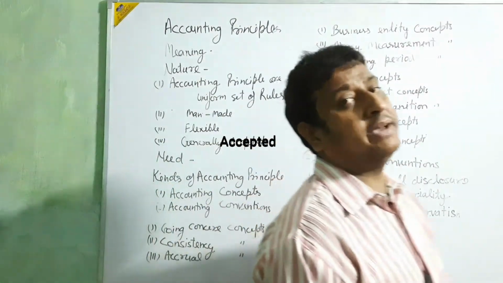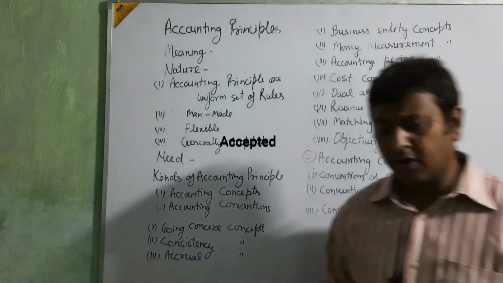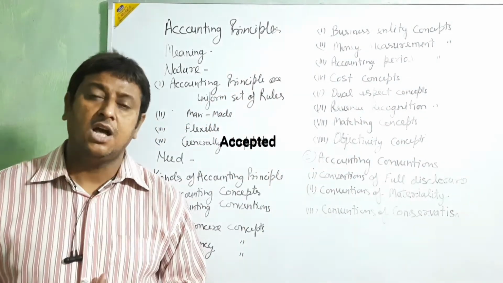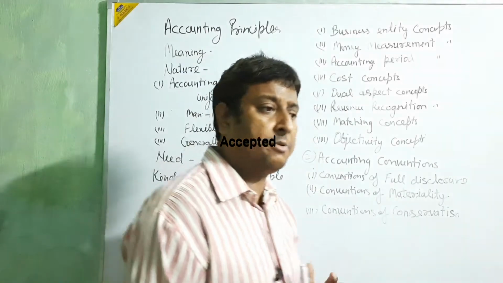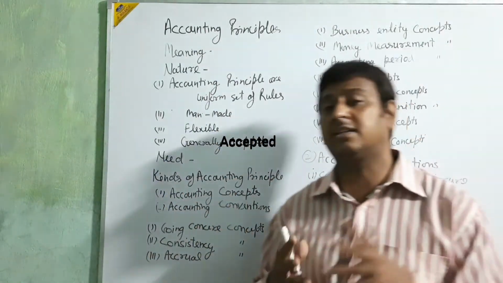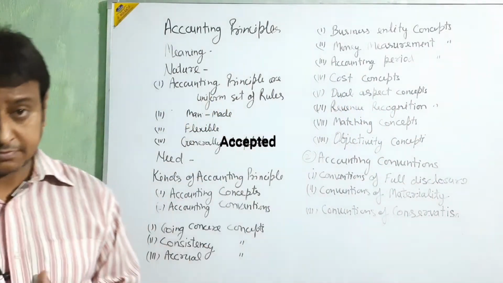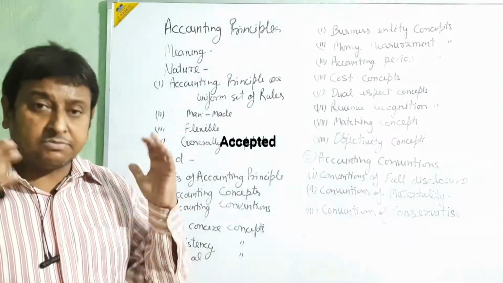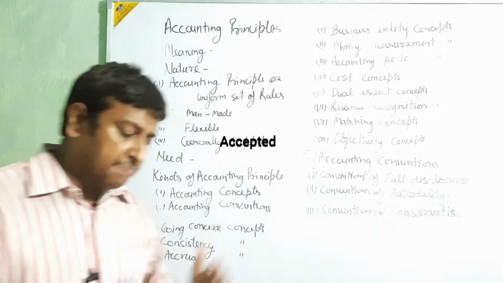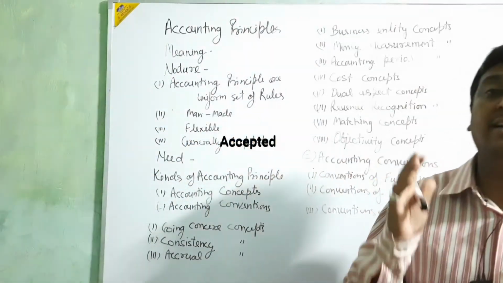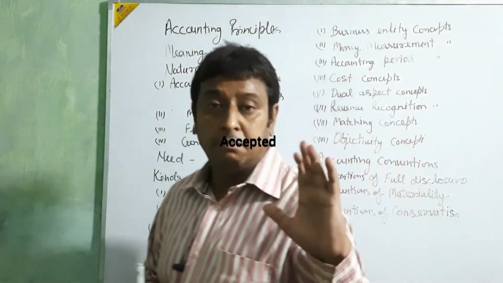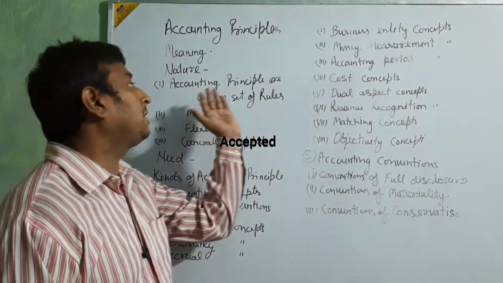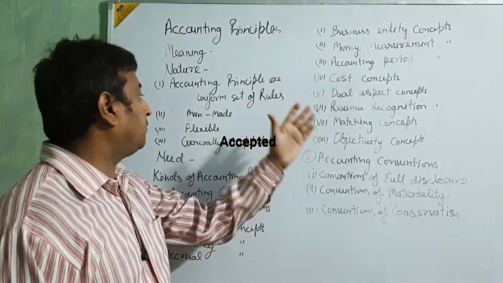Because when you are going to do the accounting, before making the journal entry, you have to know the rules of journal entry. Before making the ledger, you have to know how to make the ledger, the trial balance, the P&L account, the balance sheet. These all have some rules. After learning those rules, you are able to make the proforma or the statements. So we are saying that accounting principles are a uniform set of rules.